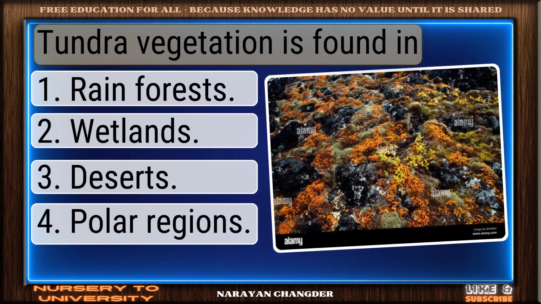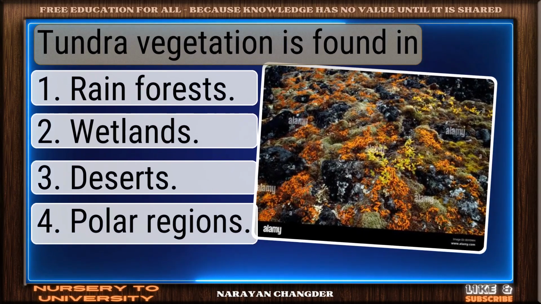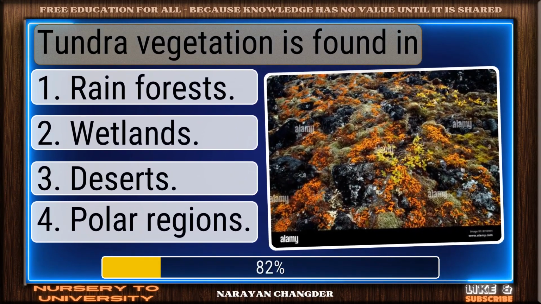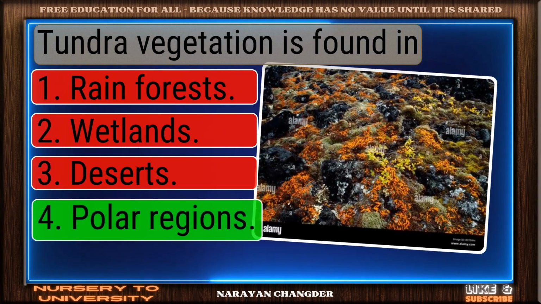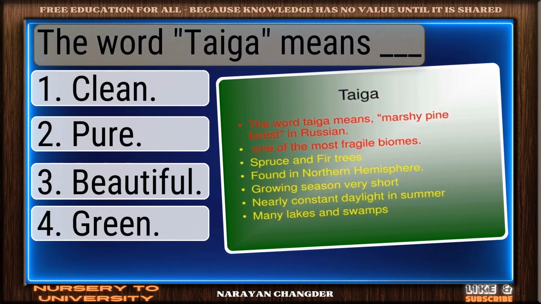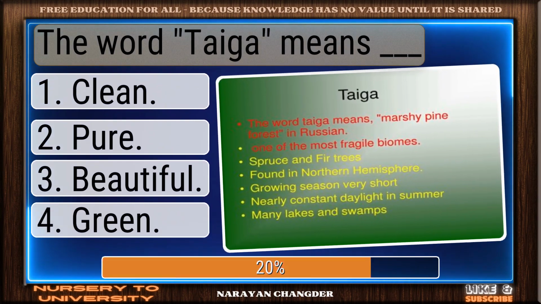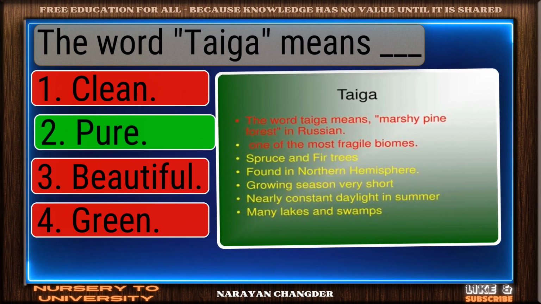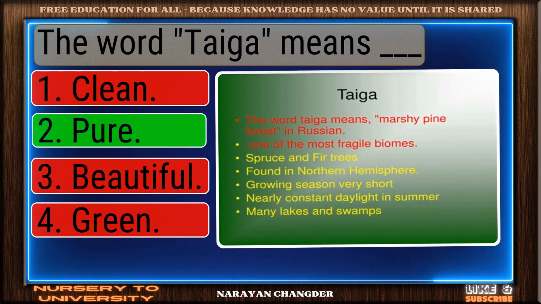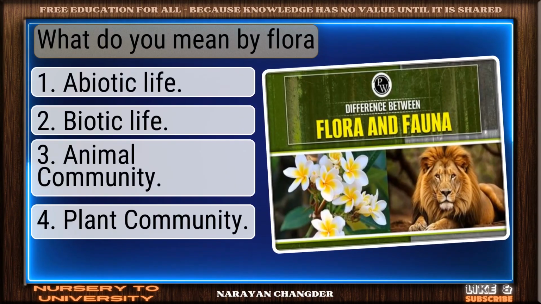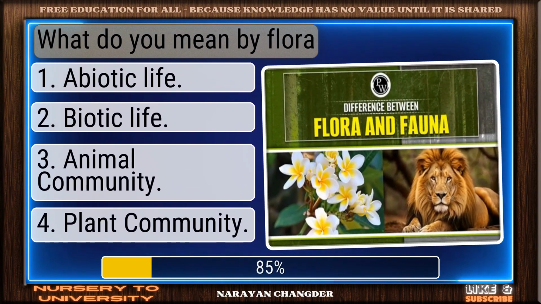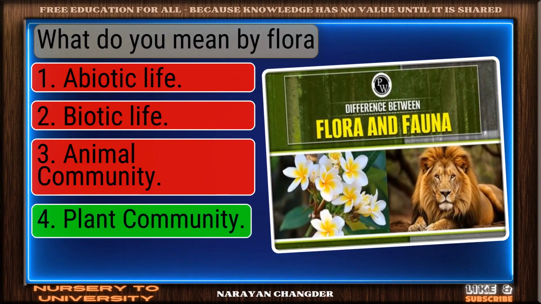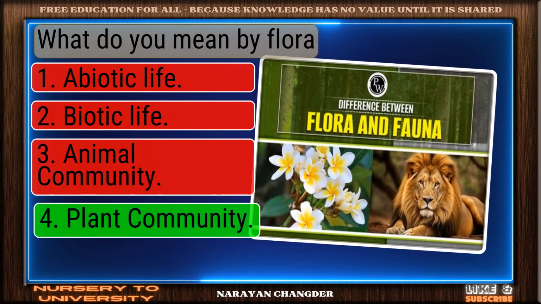Question number 288. Tundra vegetation is found in. Nicely done. Polar regions is a solid answer. Question number 289. The word taiga means dash. Solid response. Pure is a valid choice. Question number 290. What do you mean by flora? Great thinking. Plant community is the right choice.